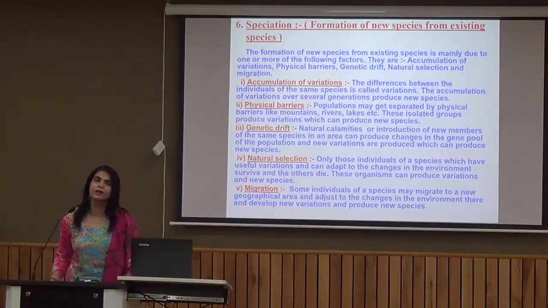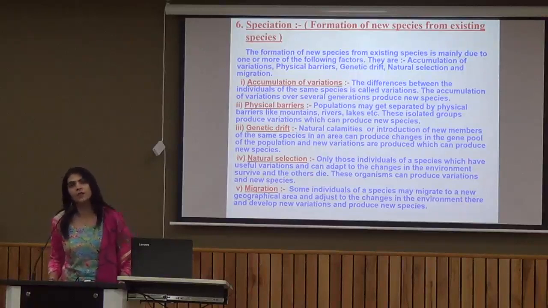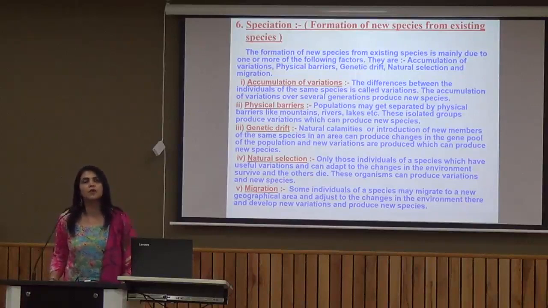Now can we understand it like this? For example, there is a population of, again, beetle. Beetle is a kind of insect. It is spread over a wide mountain range. Suppose a geographical barrier comes up in between, due to which the beetle population is subdivided into two subpopulations, population 1 and population 2. So if you look at this particular slide, they are talking about physical barrier.